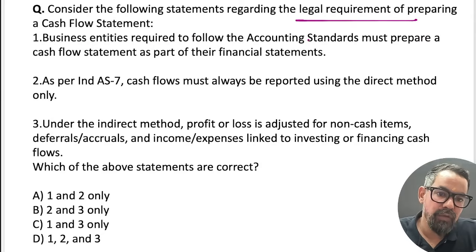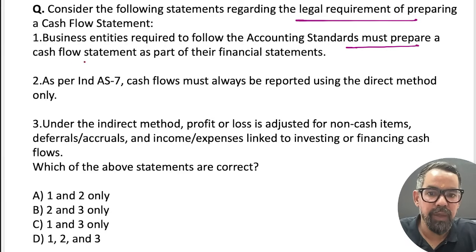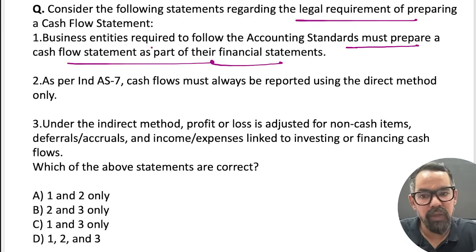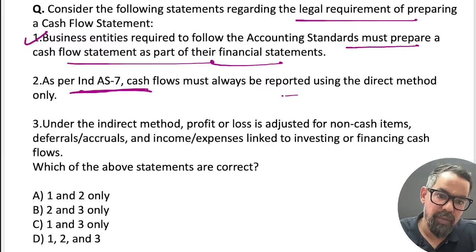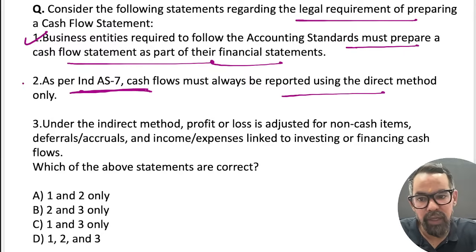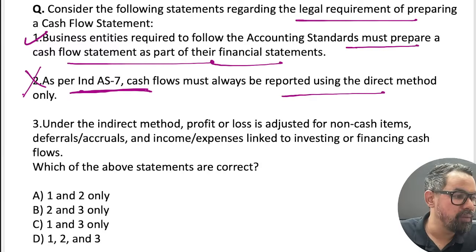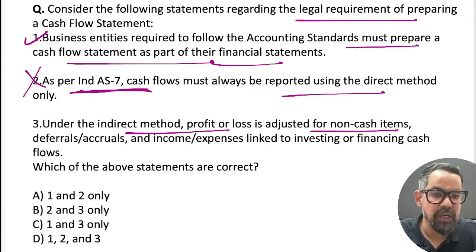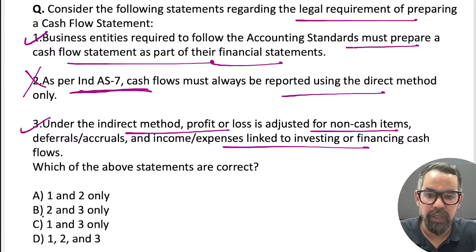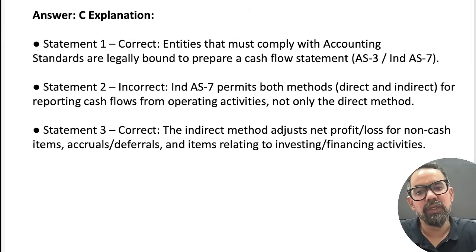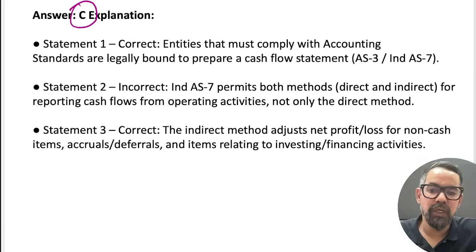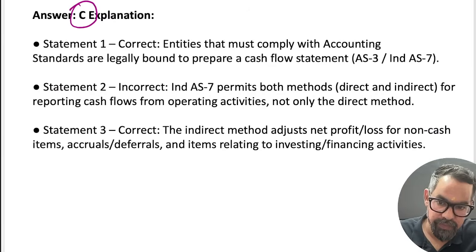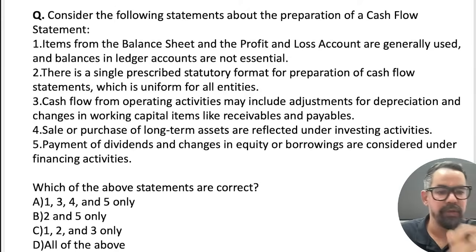Business entity requires the following accounting standard. Must have cash flow statement as a part of the financial statement. AS 7 must report using the direct method only? No, direct or indirect method, any method can be used. Under the indirect method, profit and loss is adjusted for the non-cash items, that is netting method, true. 1 and 3, which means option C will be the right answer for this particular one. Correct, guys? Everyone got it? Yes, very good. Next one.